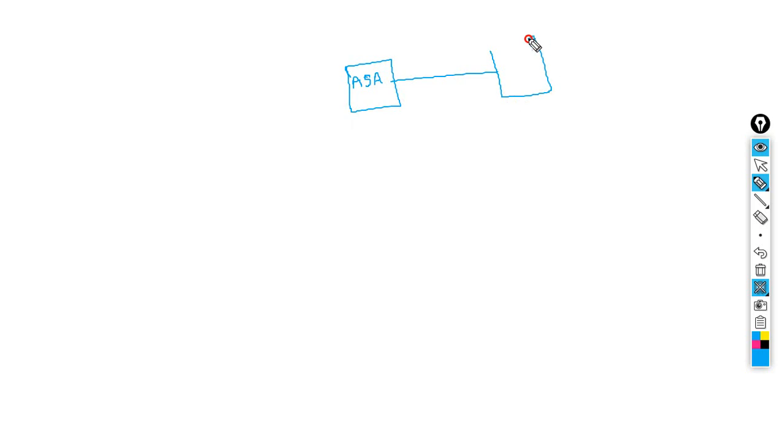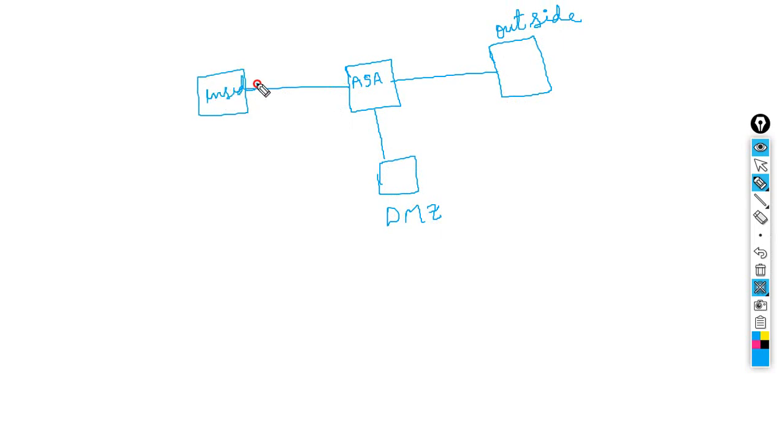This is connected here. We can say this is outside. And here another one, I can say DMZ. And this is connected to the inside. Okay, and now let me take a different color.